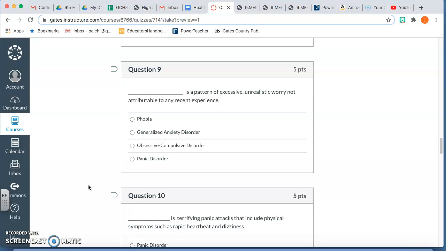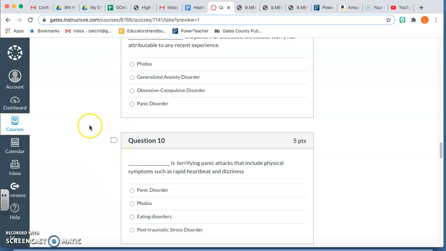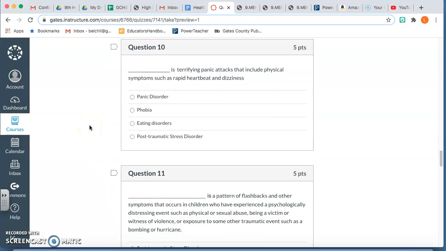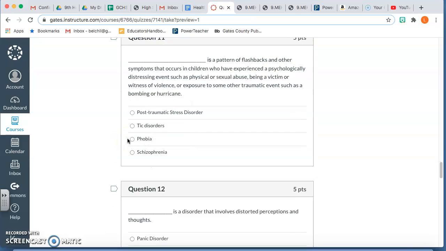Phobia, generalized anxiety disorder, obsessive compulsive disorder, panic disorder. Question 10. Blank is terrifying panic attacks that include physical symptoms such as a rapid heartbeat and dizziness. Panic disorder, phobia, eating disorders, or post-traumatic stress disorder.